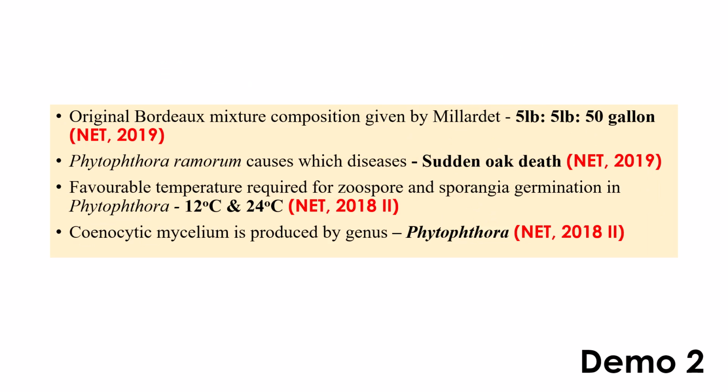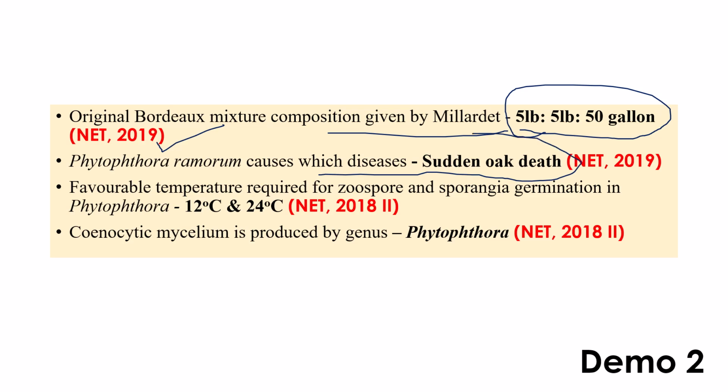And another couple of questions, like Bordeaux mixture composition, which was especially given by Millardet: 5:5:50, 5 lb of copper sulfate, 5 lb of lime, 50 gallons of water. This is a 2019 question. Phytophthora ramorum causes which disease? Sudden oak death. In the list of important diseases of Phytophthora I have given, sudden oak death is caused by Phytophthora ramorum. This is 2019 NET. And the favorable temperature required for zoospore as well as sporangia germination: for zoospore, Phytophthora requires 12, for sporangia germination, the pathogen requires 24. This is 2018 NET.